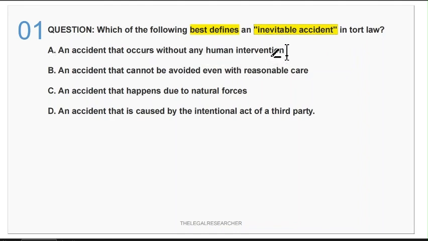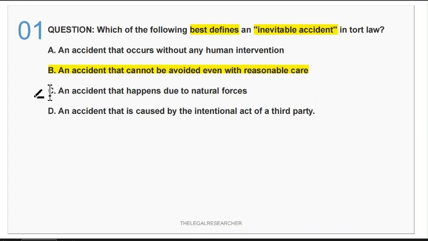Yes, it may be an inevitable accident, but not necessarily. So option A is not perfect here. Option B is rather perfect. So you have to choose option B, because this is the most correct. This is the best that describes inevitable accident.